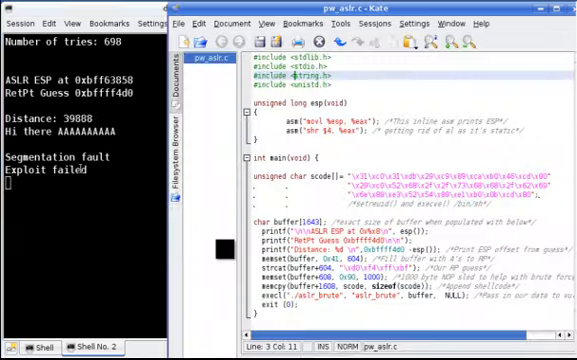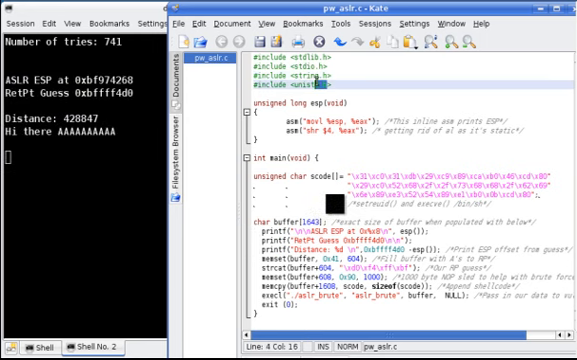So let's take a look at the program. This is the program here. Up top, we've just got our libraries that we need, of course, our modules that we need to bring in.